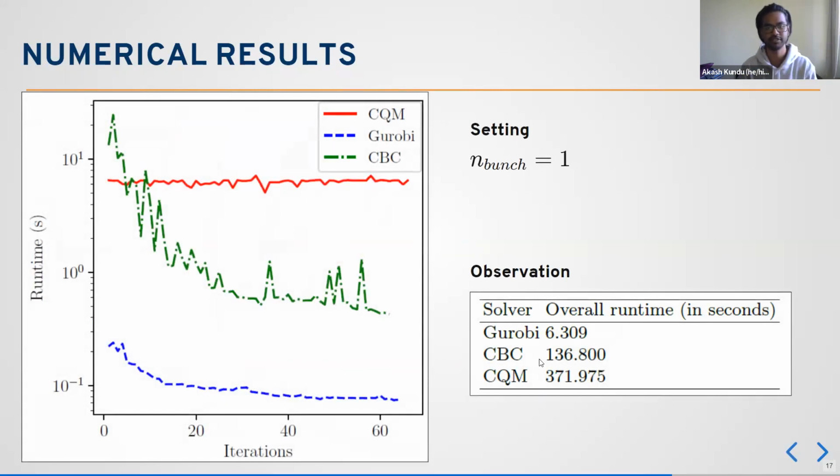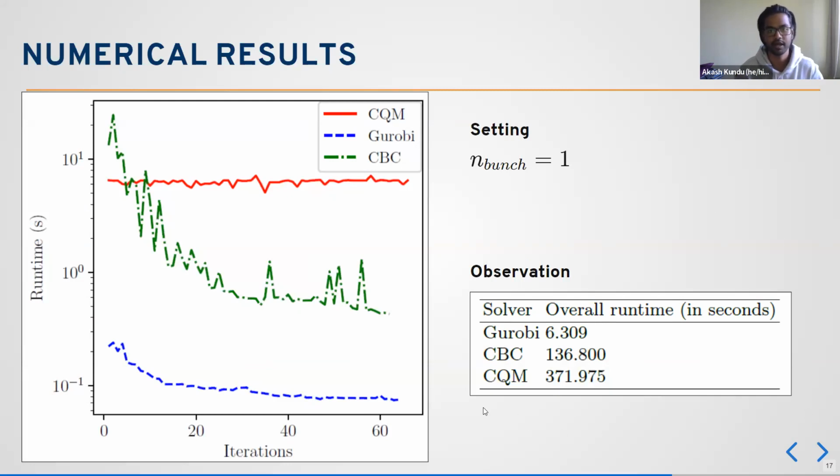But next, we have this particular runtime for these solvers, and we use CBC and Gurobi for benchmarking. As you can see, the sequence solver takes more than 5 minutes. These are all in seconds, and this is expected because of the processing time from these heuristics to this quantum module. But it is good, and this was our result.